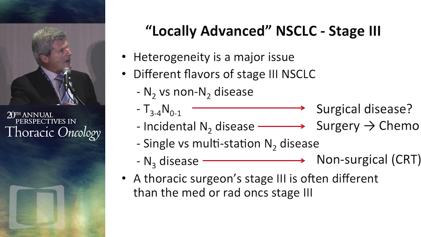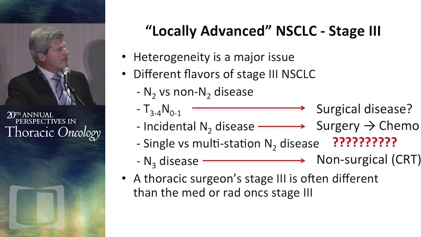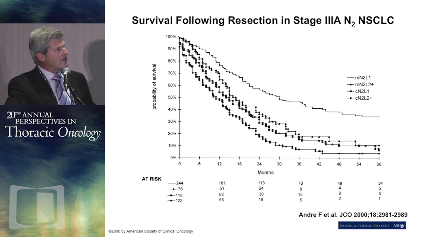I would argue that perhaps this is surgical disease. Incidental N2 disease is surgical. We know there's a role for adjuvant therapy here. I think we would all agree, I think the panel in the last session agreed, that N3 disease is non-surgical, and that's chemoradiotherapy disease. We struggle with this issue about single versus multi-station disease and often have lots of arguments about the best way to approach these sorts of patients.